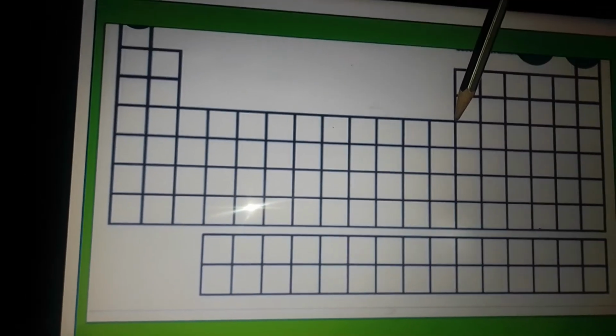Now here there are again 6 groups on the right hand side of this periodic table. It is called the P block elements, because in that case the elements are included in the P block. Now within this S block and P block, there are 10 groups, which are called D block elements.